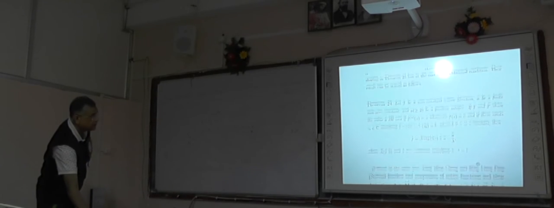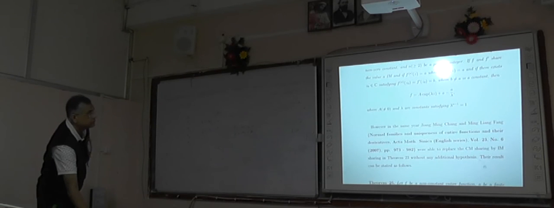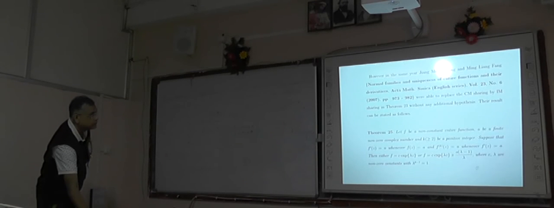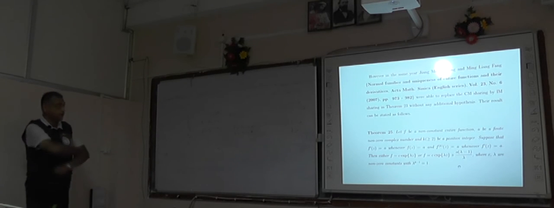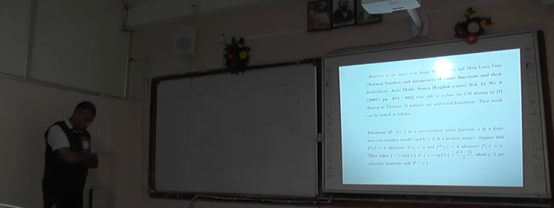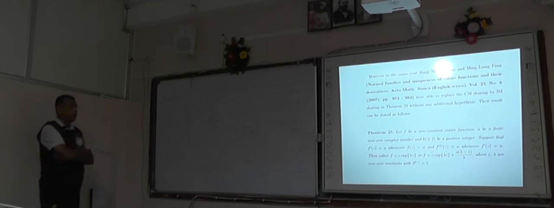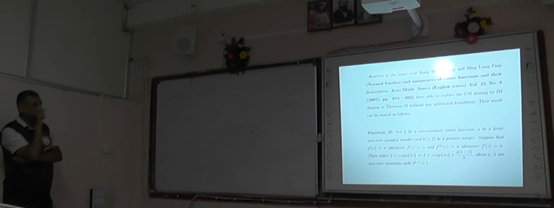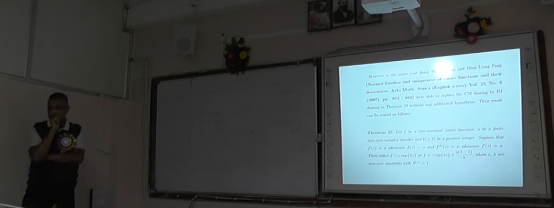But in the same year, Chan and Fang also used the theory of normal families and proved this result without that additional hypothesis. But here you see in theorem 25, in order to replace that simple additional hypothesis, the proof of this theorem becomes very complicated.